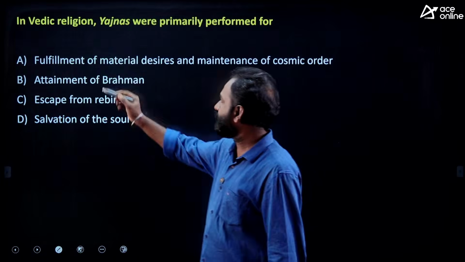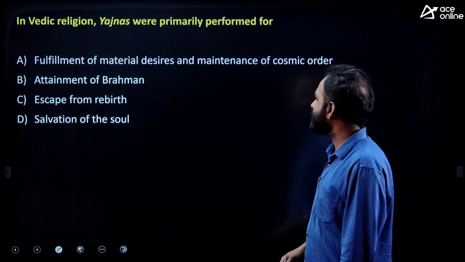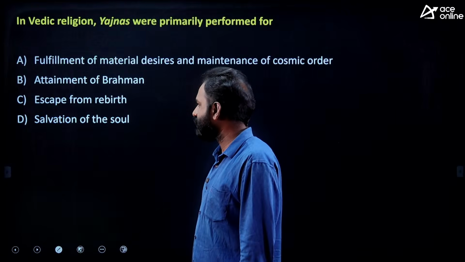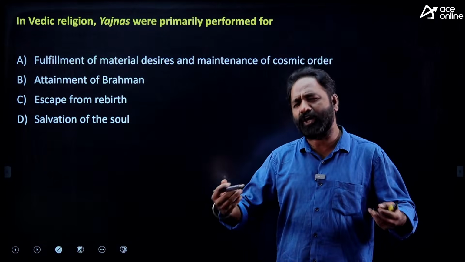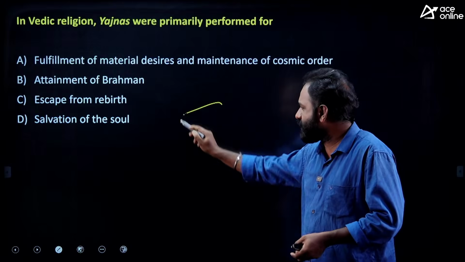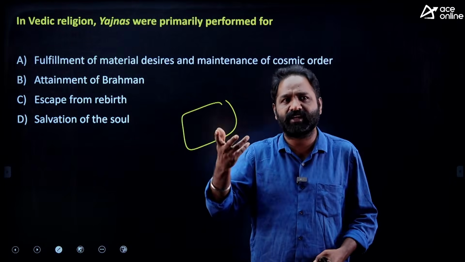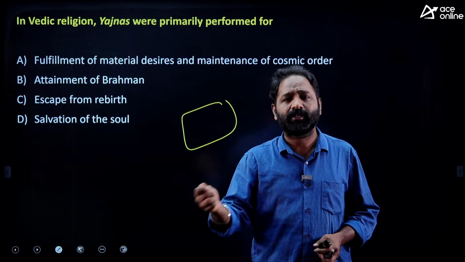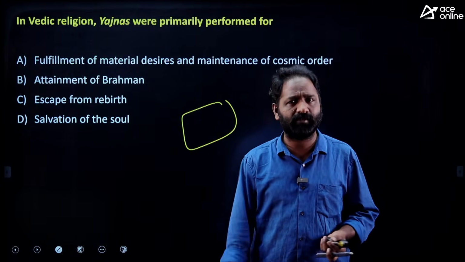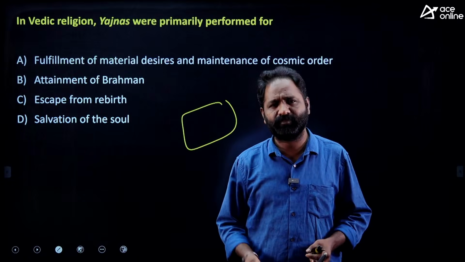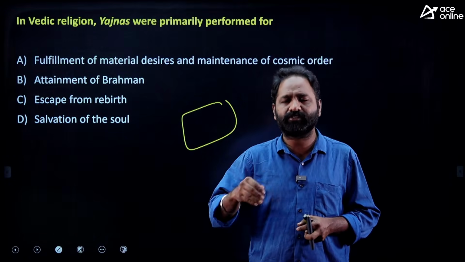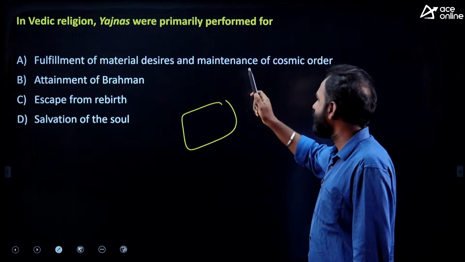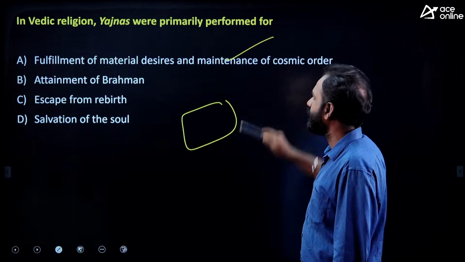What is the purpose? Fulfillment of material desires and maintenance of cosmic order, attainment of Brahman, escape from rebirth, salvation of the soul. Just common sense, you can answer. Usually why are we performing yajnas and yagas? We have some desire or aim, and for that purpose we are doing yajnas and yagas. Not for moksha or salvation, no. Not for rebirth, no. We have certain goals, and in order to achieve that goal, we are doing yajnas and yagas. So fulfillment of material desires and maintenance of cosmic order. This is the right answer.